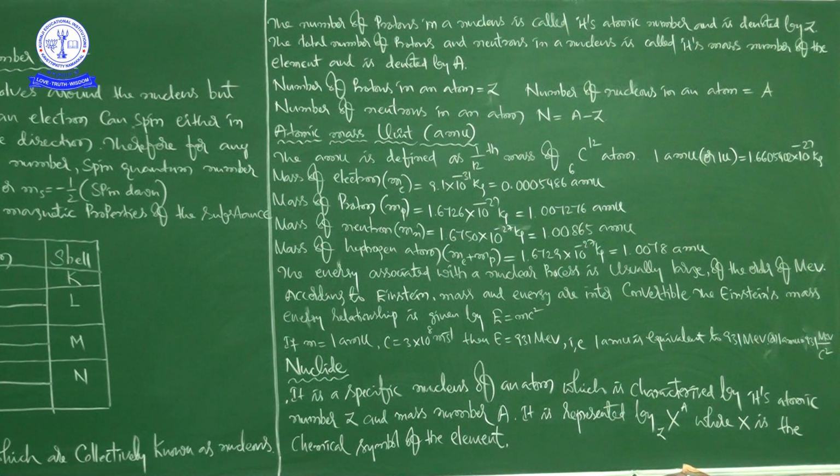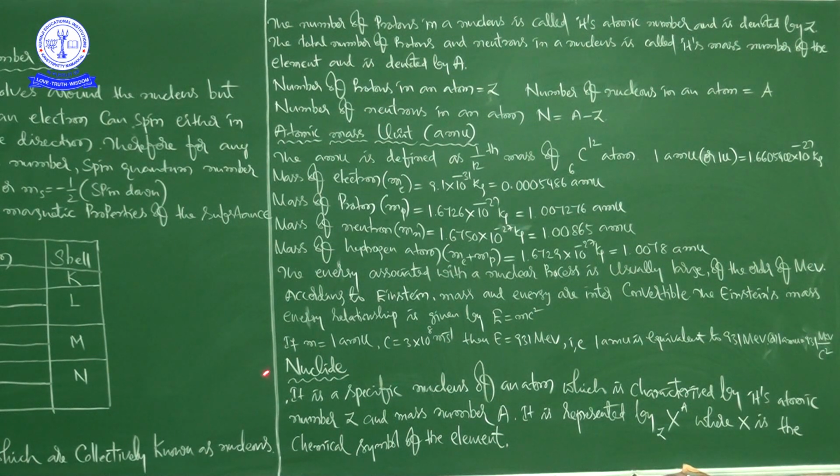And sometimes we also get it in calories, but 1 calorie is equal to 4.186, or you can also take it as 4.2 joules. That is the relation between calorie and joules.